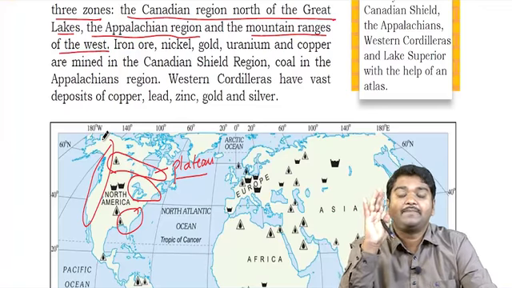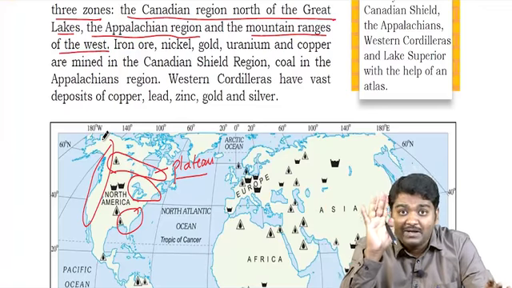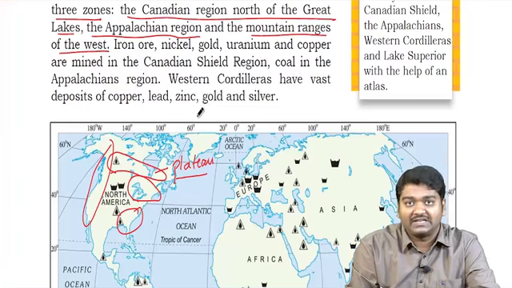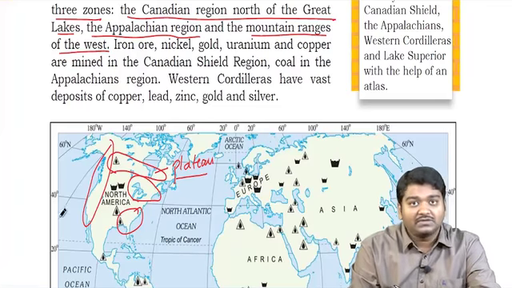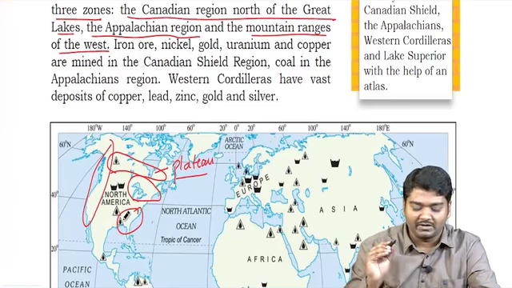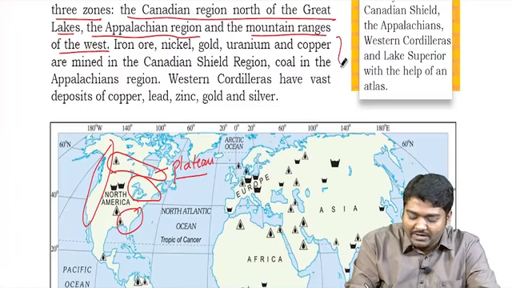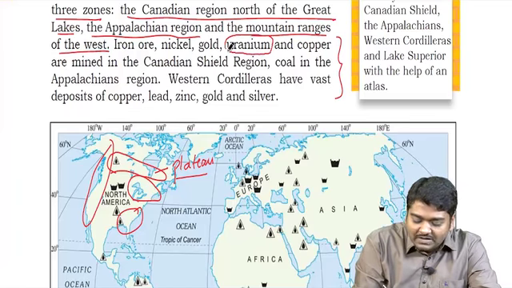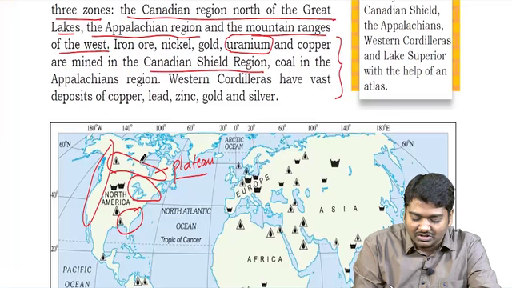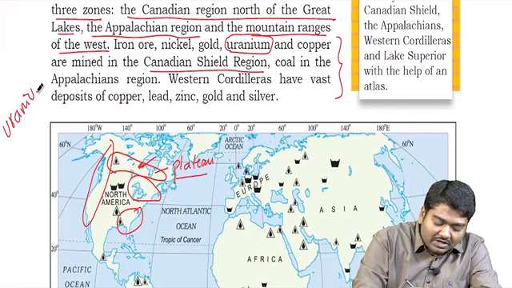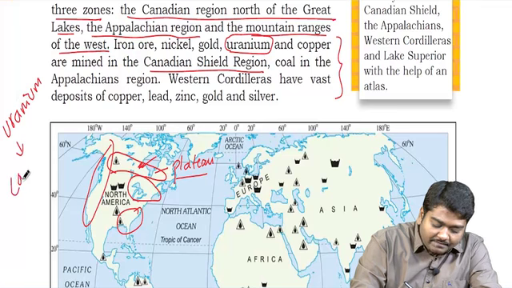North America can be divided on the basis of minerals into three zones. One, the region above the Great Lakes in Canada. Rocky Mountains, I told you in mountains you get minerals. Appalachian Mountains you get minerals, right? Almost all the minerals are present. But you should remember that uranium is present in the Canadian Shield region, that is in this region. Uranium is present mostly in Canada and it is also present in Australia.